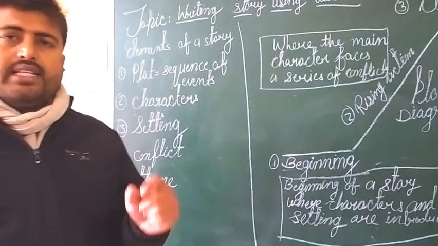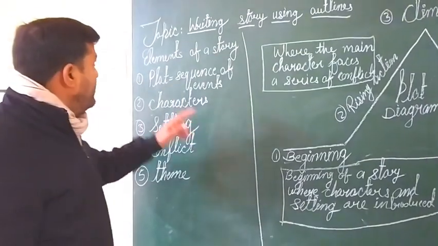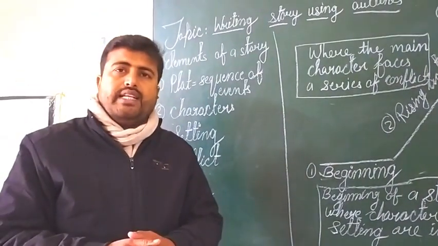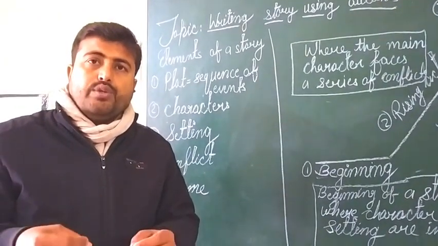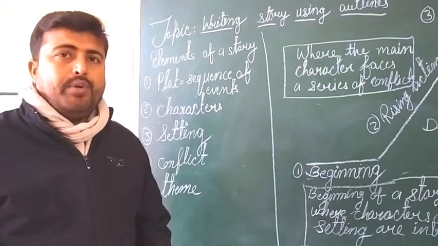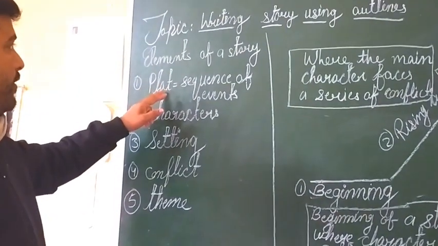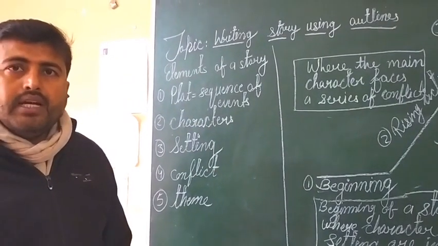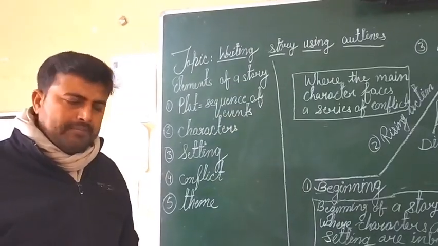But let us start today's class. So my dear students, the first important thing is the elements of a story. These elements of the story are important to be implemented and followed while writing a story. So what is the first element of a story? The first element is plot. Now can you tell me what is the plot? A plot is a sequence of events.